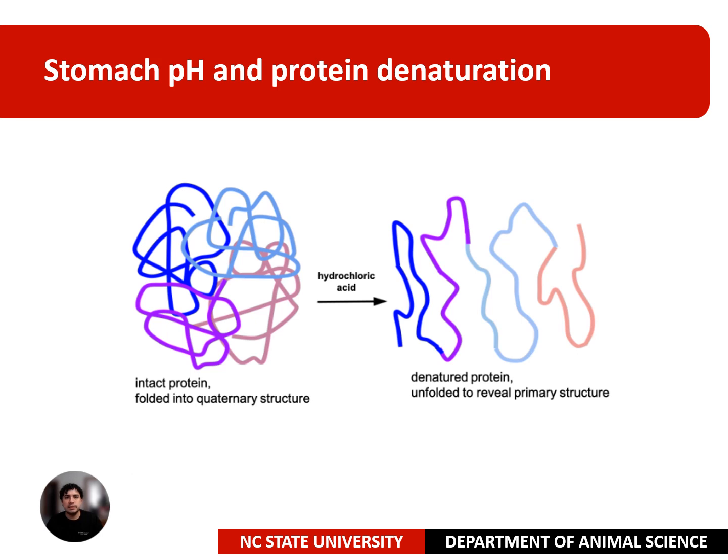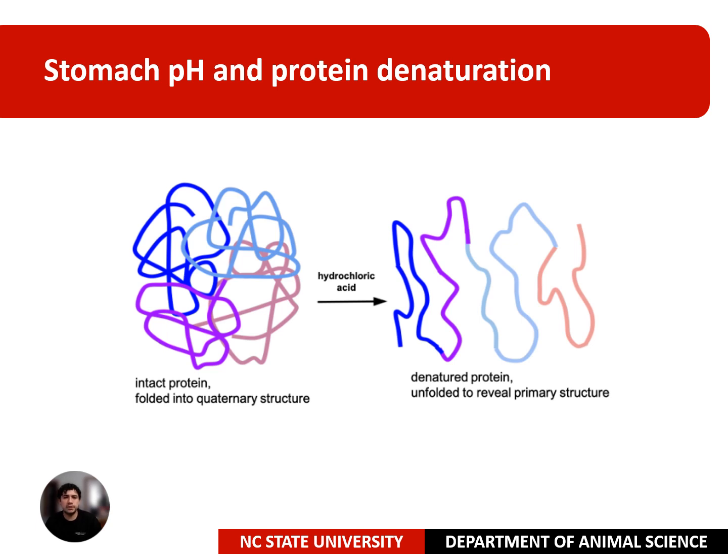The acidity of the stomach causes food proteins to denature, which means the three-dimensional structure unfolds to reveal just the polypeptide chain. This is the first step of the chemical digestion of proteins, as I mentioned in the previous slides. Remember that the three-dimensional structure of a protein is essential to the protein function, so denaturation in the stomach also destroys the protein function.